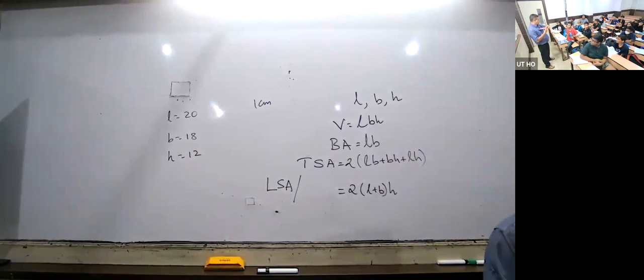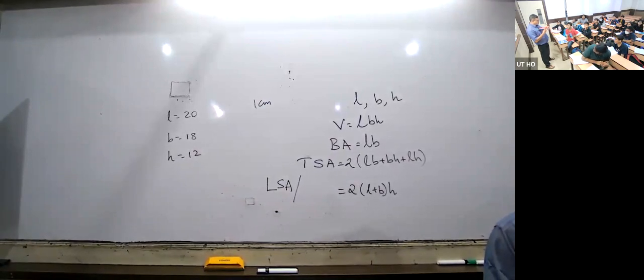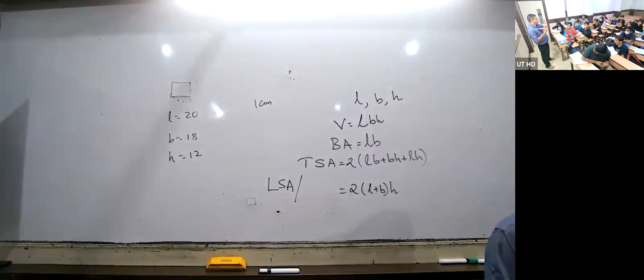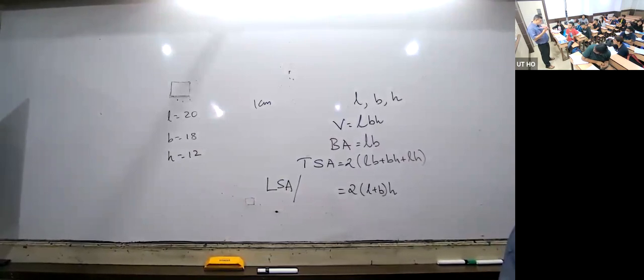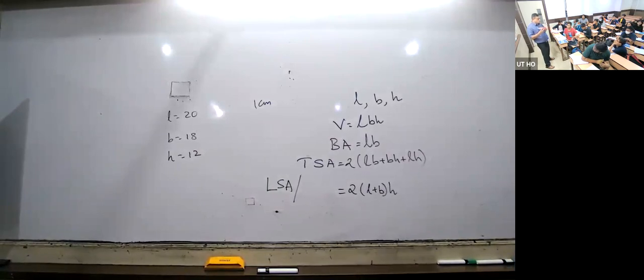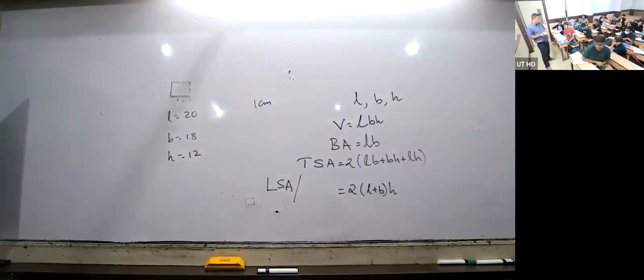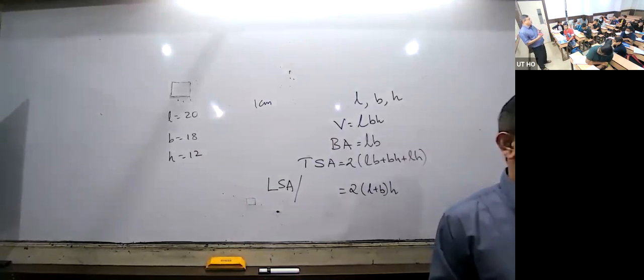Inner breadth means outer breadth minus 1 thickness and second thickness. Whereas for the height, only 1 thickness has to be subtracted. Subtract only 1 thickness if it is open at the top.